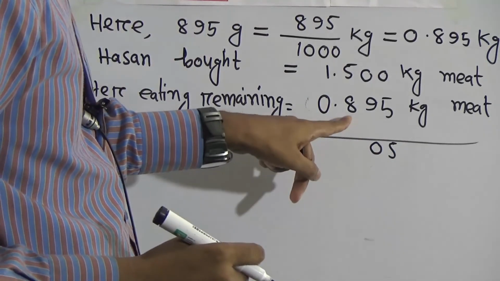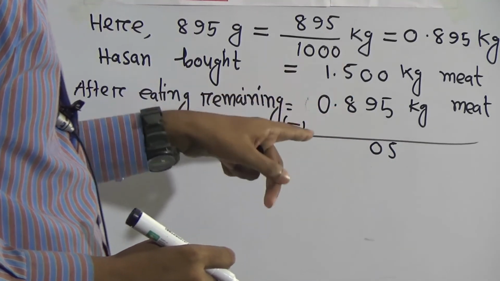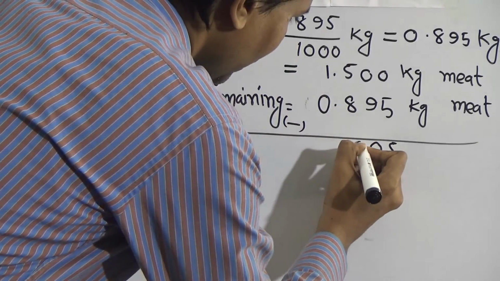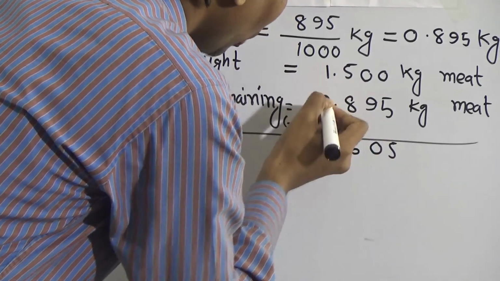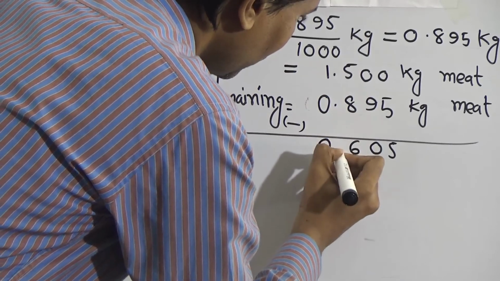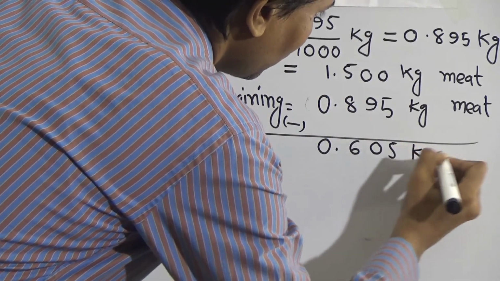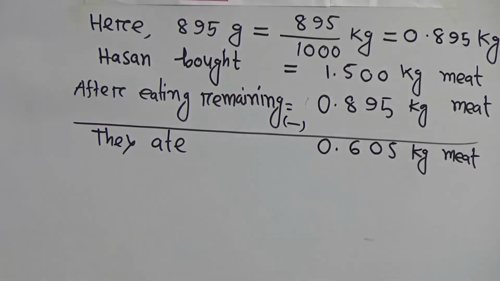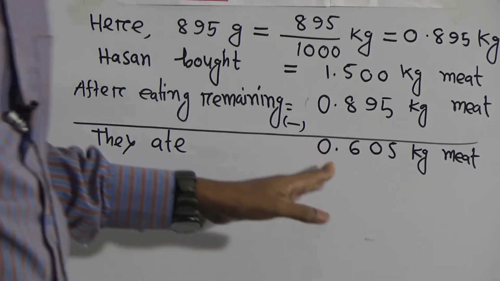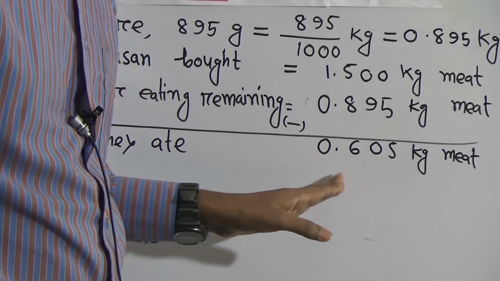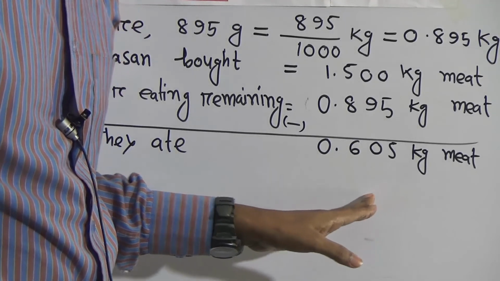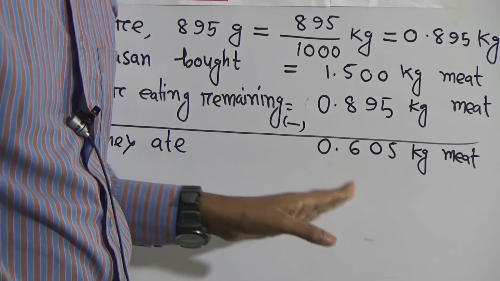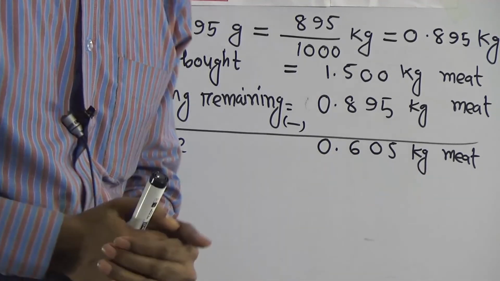This is 9. 15 minus 9 equal to what? 6. You have 1. 1 minus 0 equal to 0. Okay? That means they ate 0.605 kg meat. Dear student, after point you have to say 0.605. Don't say 605 kg. You say 0.605 kg. Okay?